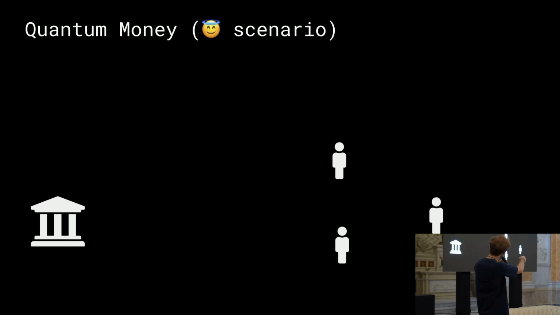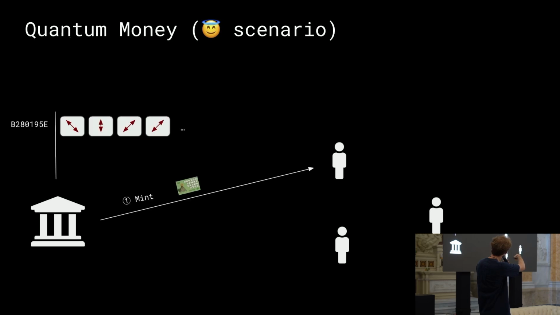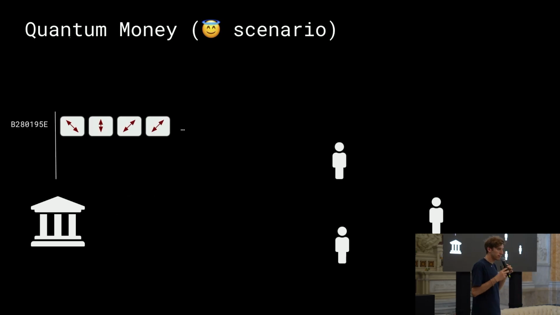And the bank will first generate the quantum state. So they will run the algorithm that we described before, and they will store in their database a mapping between the serial number and the quantum state.